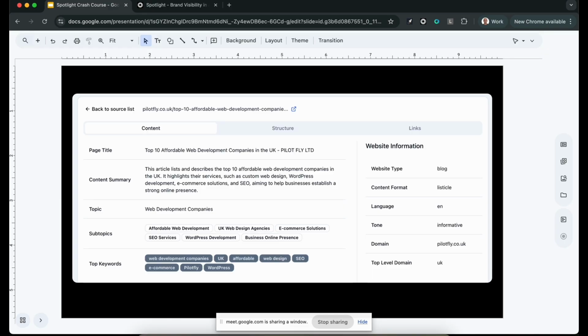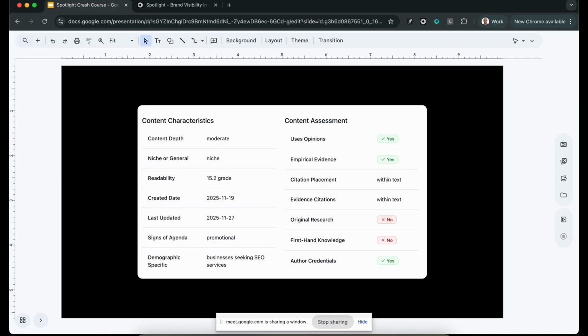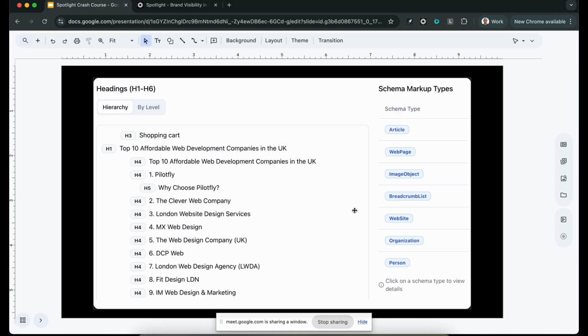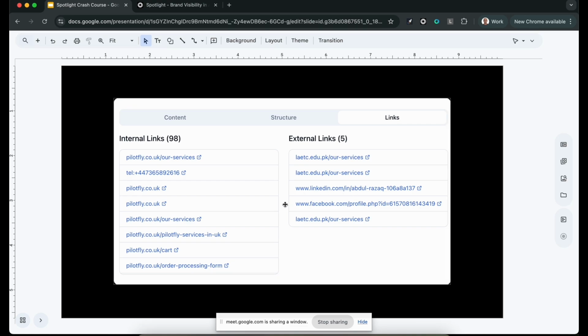Why were they cited? To try to learn what the patterns of the winning data sources are. So we look at everything. We look at the page title, we generate a summary from the content, we look at the keywords, the tone of voice, when it was created and updated, and whether it has author credentials. We check how long the content was, how many images, whether it has an FAQ section, what the hierarchy of the text is, whether it has schema markup types, and what kind of links it has. We look at all of the properties to find the patterns that characterize the cited sources. We want to find out how we can create content that will also be cited.